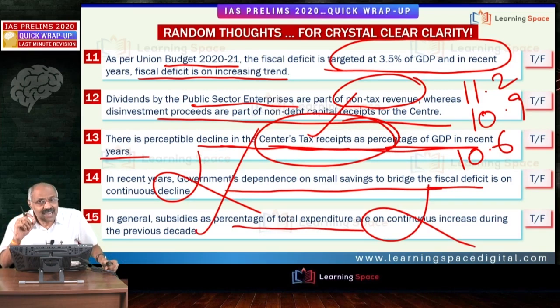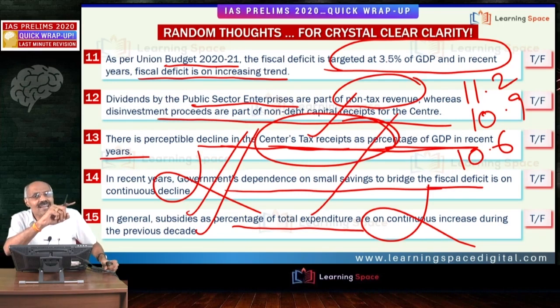During the previous decade, the central government subsidies as a percentage of total expenditure reduced from around 16% to around 8% or so. Let me repeat once again. During the past decade, these subsidies as a percentage of total expenditure declined from around 16% a decade ago to around 8% now.